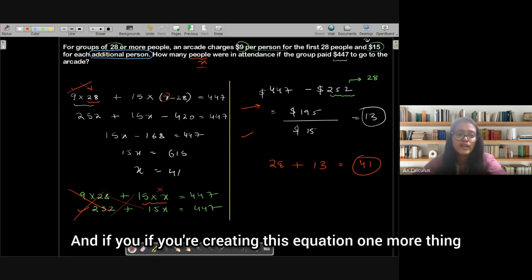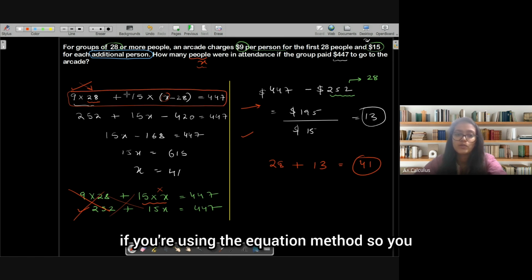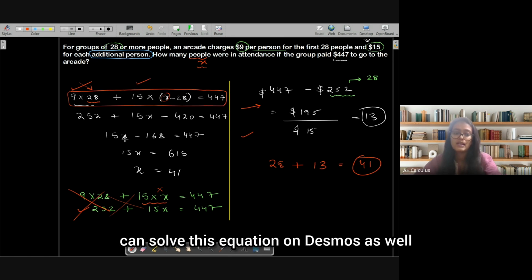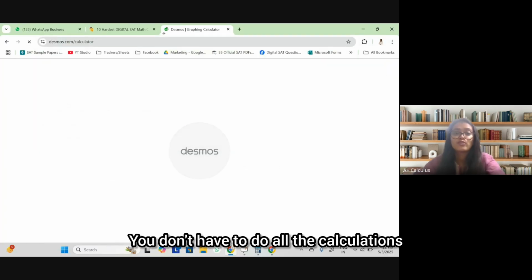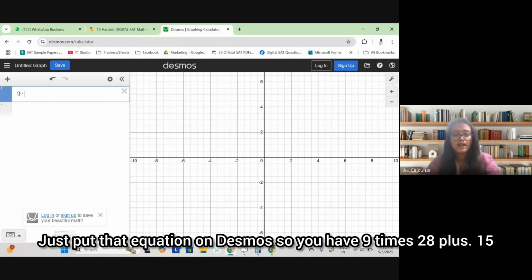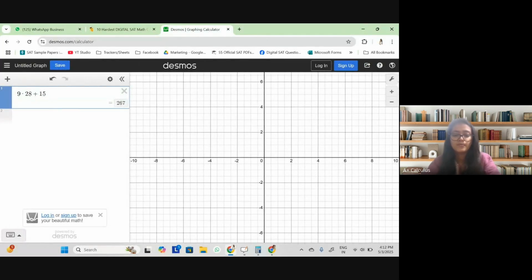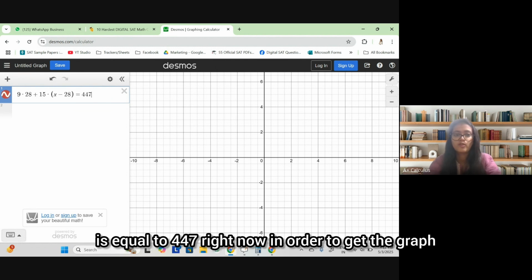And one more thing, if you're using the equation method, you can solve this equation on Desmos as well. You don't have to do all the calculations, just put that equation on Desmos. So you have 9 times 28 plus 15 times X minus 28 is equal to 447.